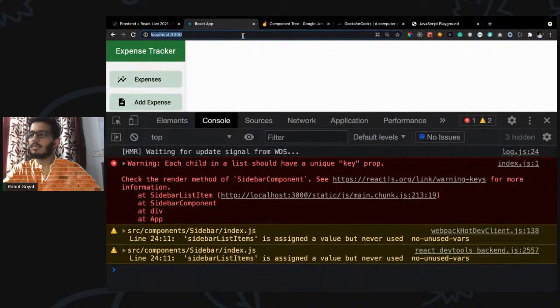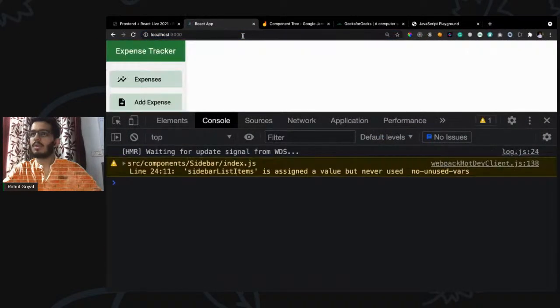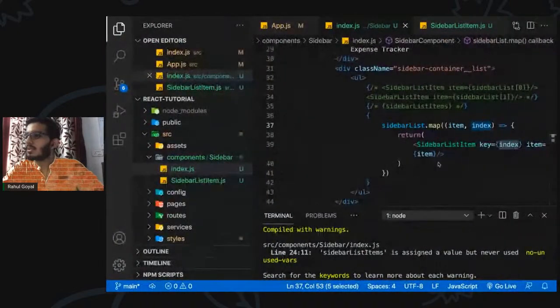Now if we see, it is not reloading by itself. Okay, so we see the error is gone, right? So why do we really require that key prop? So that React can identify that particular list item, and whenever there is any modification or update, React can update only that particular element. It does not have to go through each and every list item, check each of them and even update them. This is due to the optimization part.